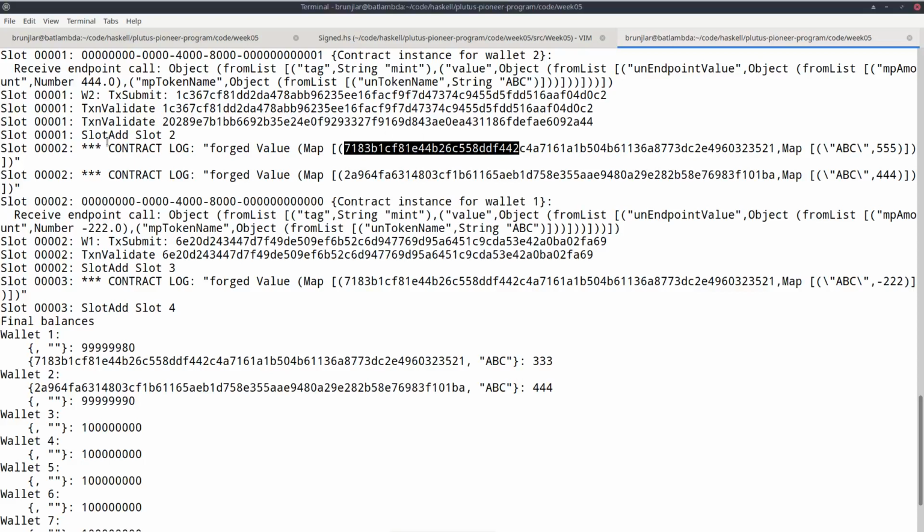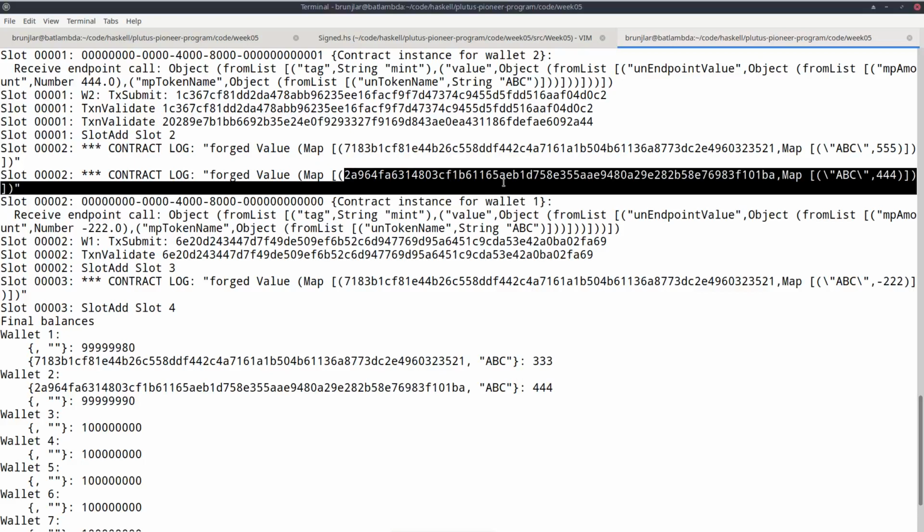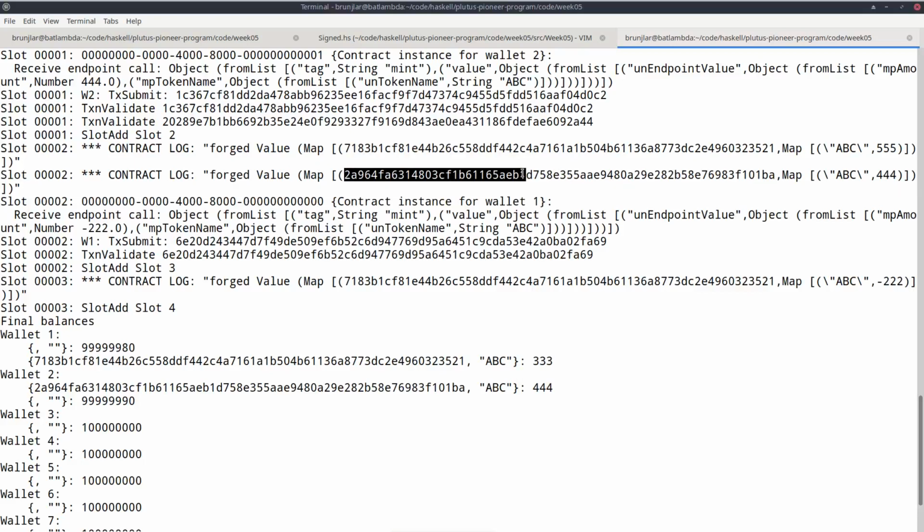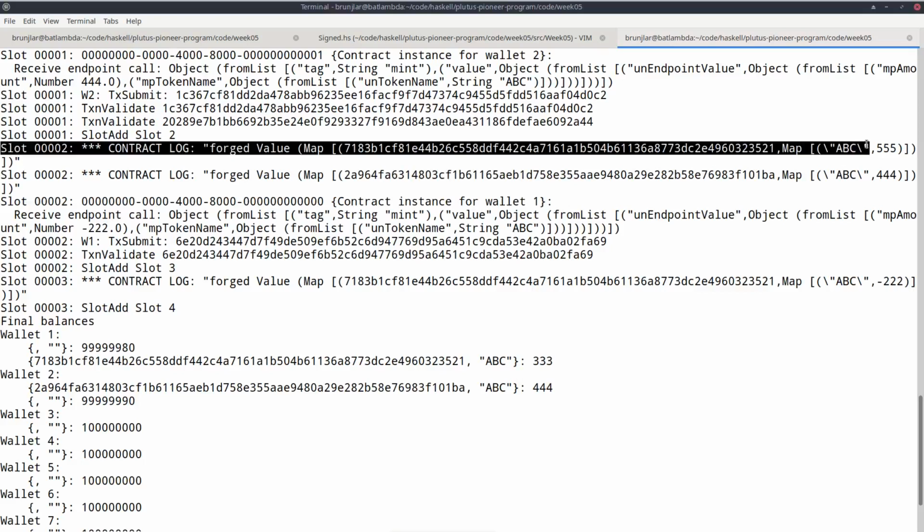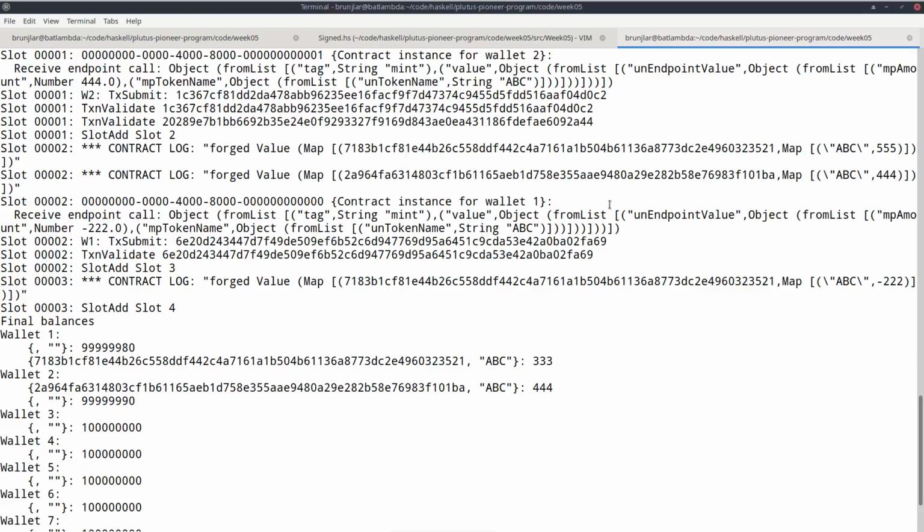And we also see that for the minting of wallet 1 and wallet 2, we get two different asset classes, two different tokens. So the token name is the same, ABC, but we have completely different currencies. So now wallet 1 can only mint or burn this currency, and wallet 2 can only mint or burn that currency.